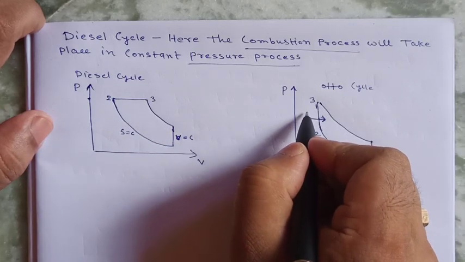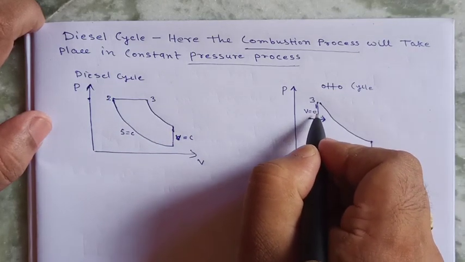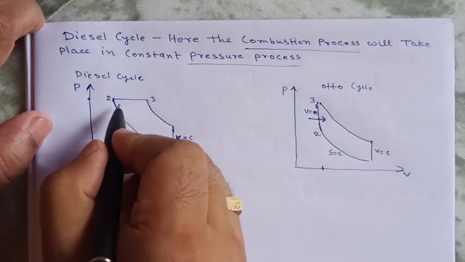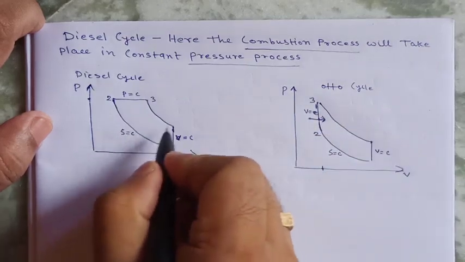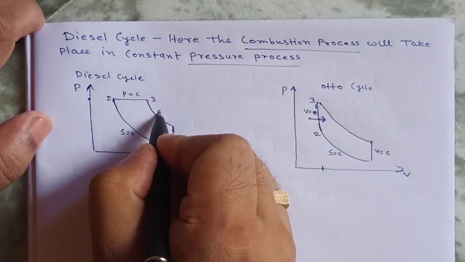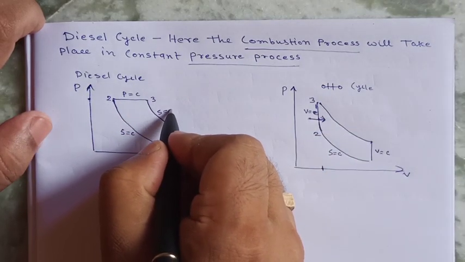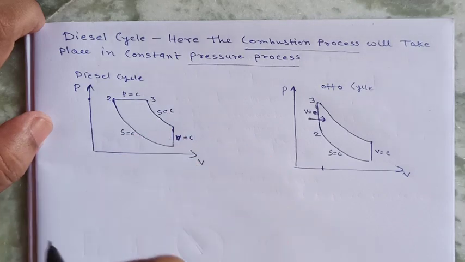This process is V constant for the Otto cycle, and this process will be P constant for the diesel cycle. The only difference is this, and S is constant for the expansion process.